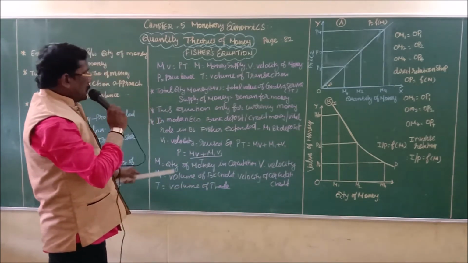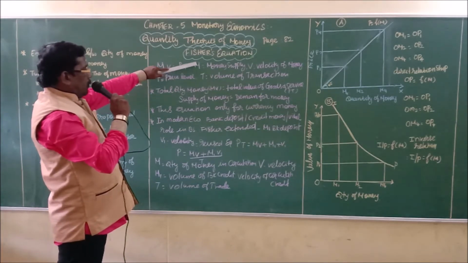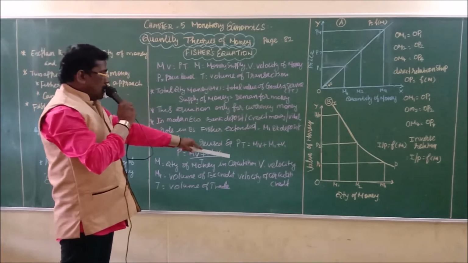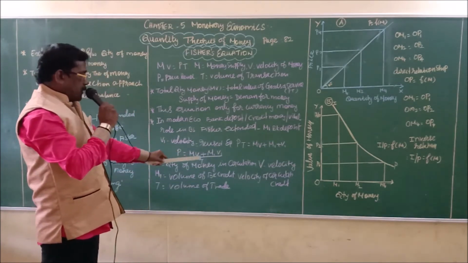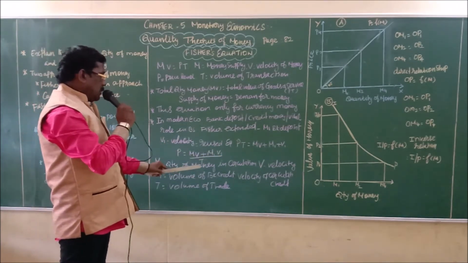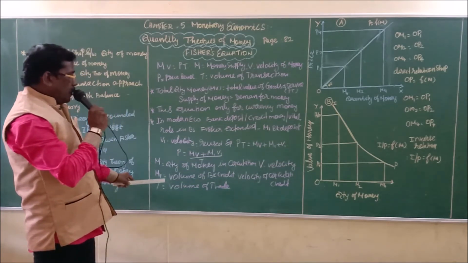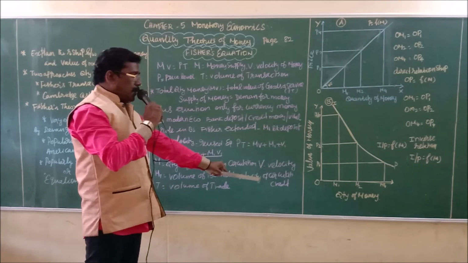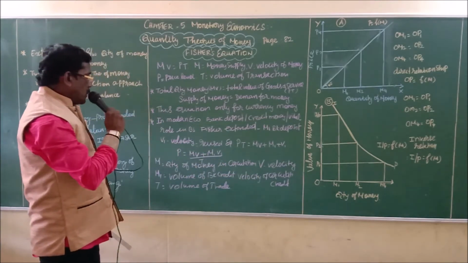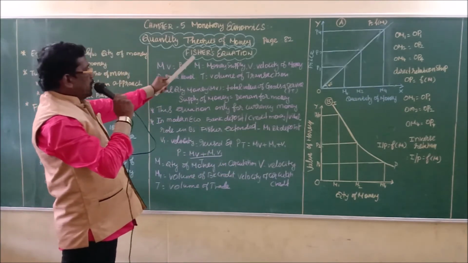So compare the previous equation and the latest equation in modern economics: P equal to MV plus M1V1 divided by T. Bank credit and the velocity of circulation of credit are also taken into consideration in Fisher's equation.